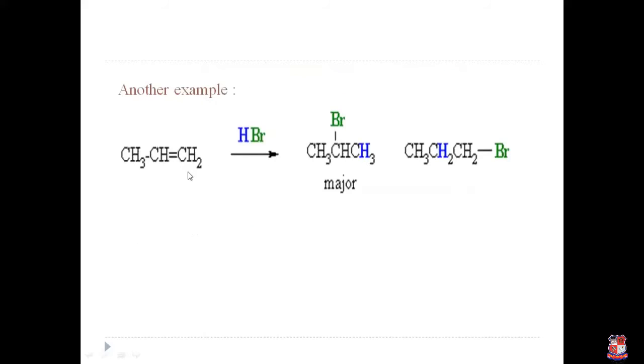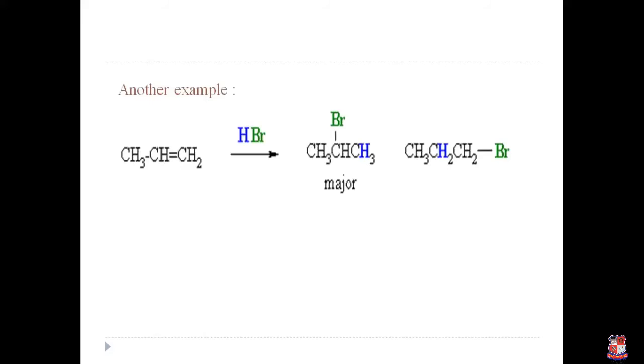Another example is propene reacting with HBr. It produces 2-bromopropane and 1-bromopropane. So Markovnikov's rule is clear: hydrogen is added to the carbon atom which carries the greater number of hydrogen atoms, and the halide group is added to the carbon atom which carries the least number of hydrogens.